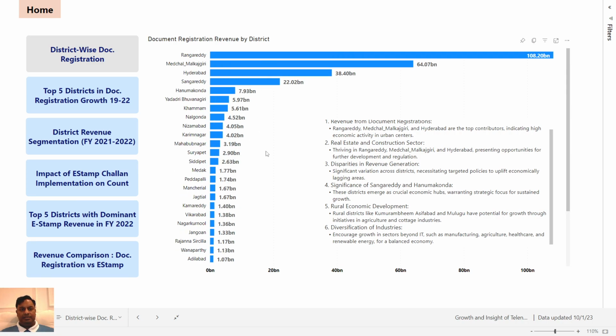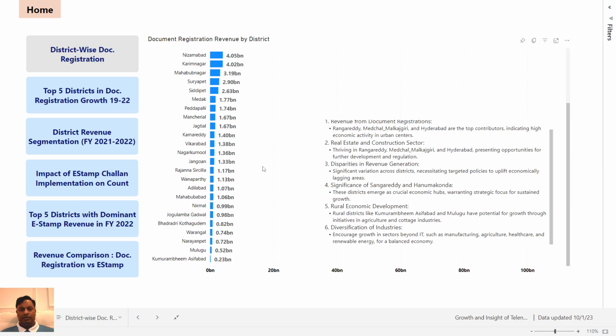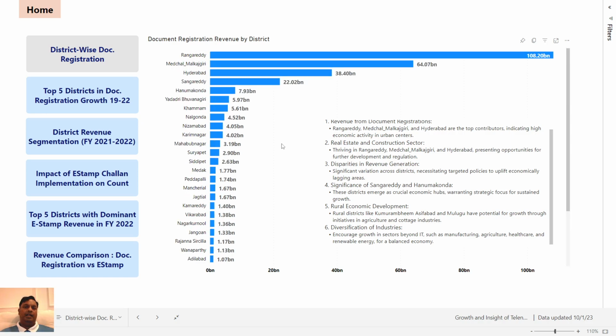So from this dashboard, or from this graph, we can see the majority of the districts have very low revenue contribution. Only some top urban districts are contributing the majority of the revenue.